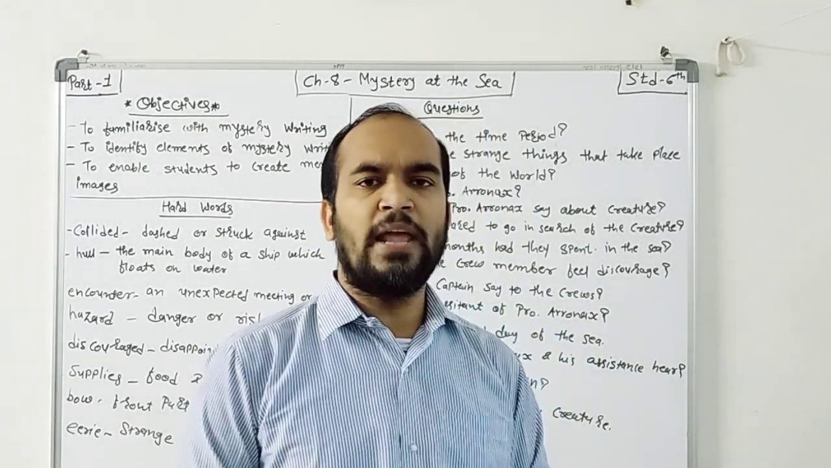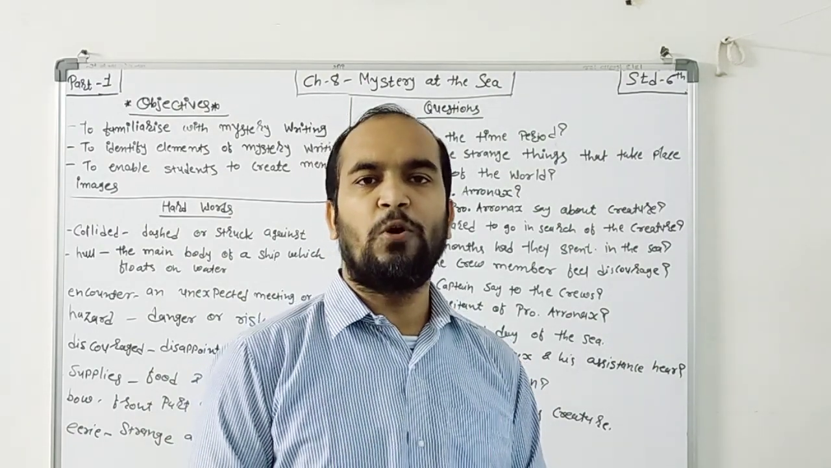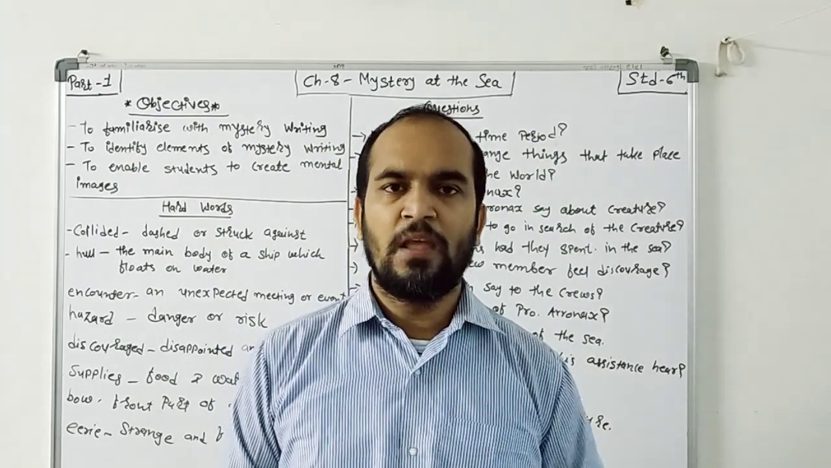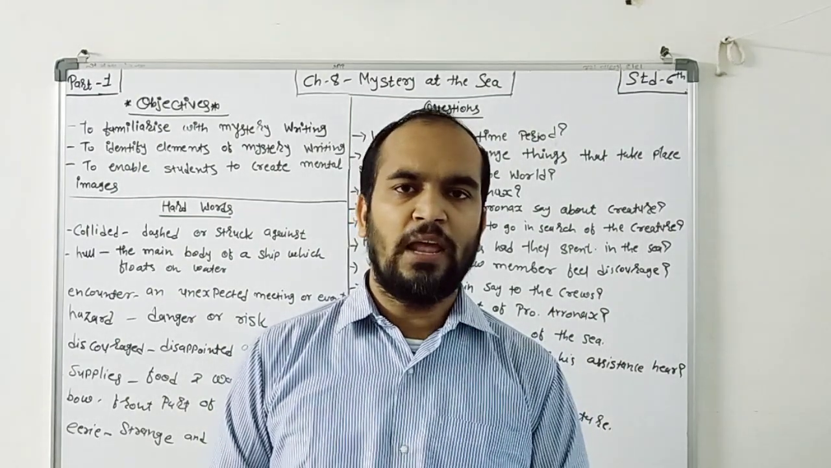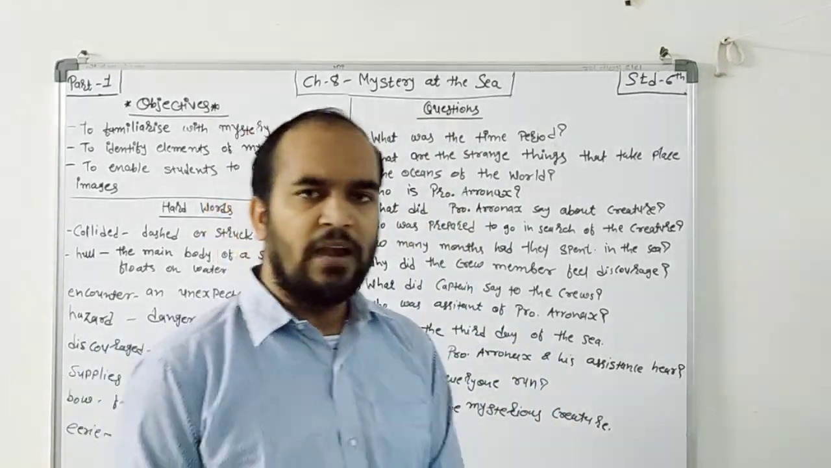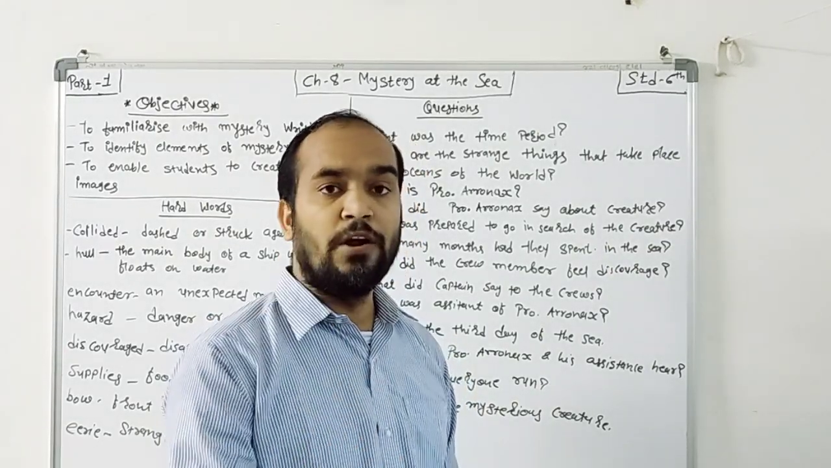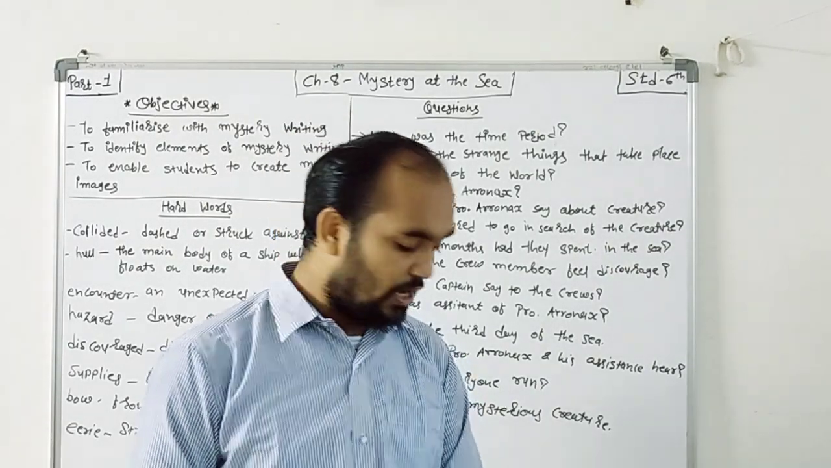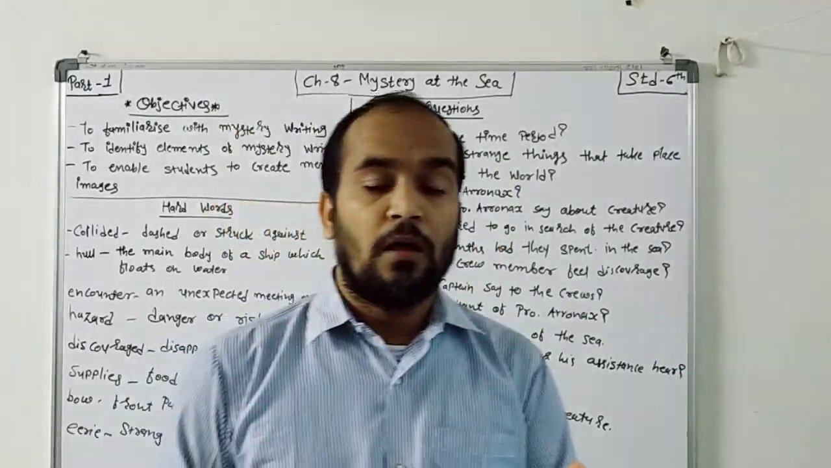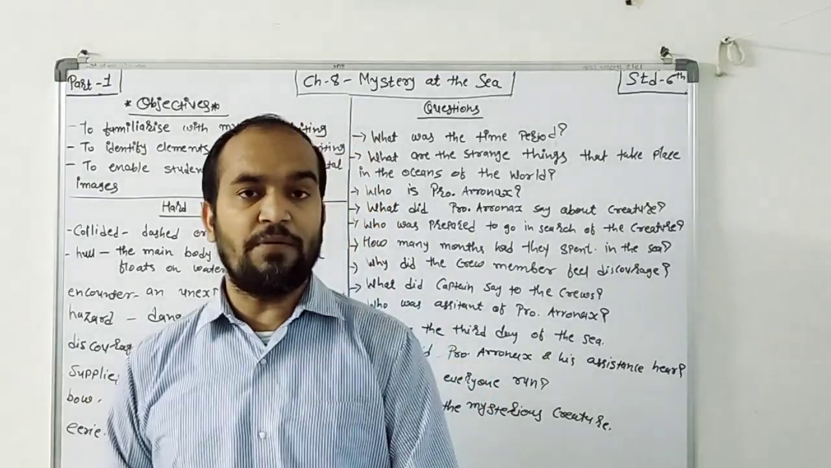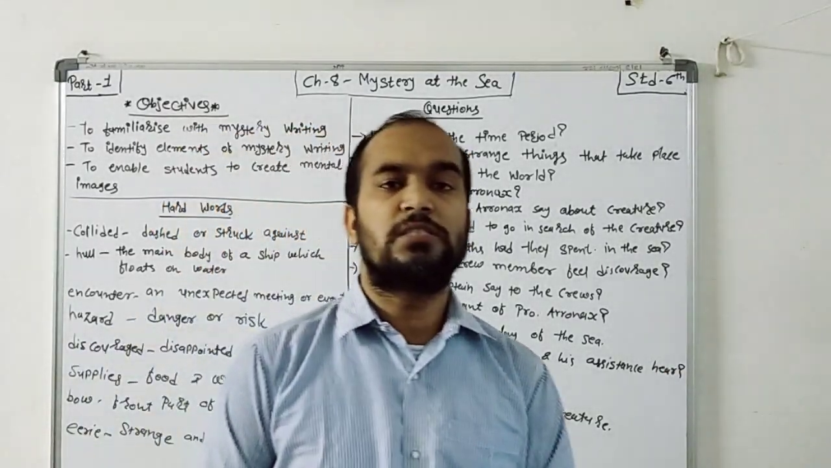Now, we all know that our term 1 syllabus is over. PA2, periodic assessment 2, is going on. The PA2 syllabus is chapter 8 to chapter 10, poem 4 and poem 5. And we also know our third unit, Unknown World. Chapter 7 is The Creature, and chapter 8 is The Mystery at the Sea.